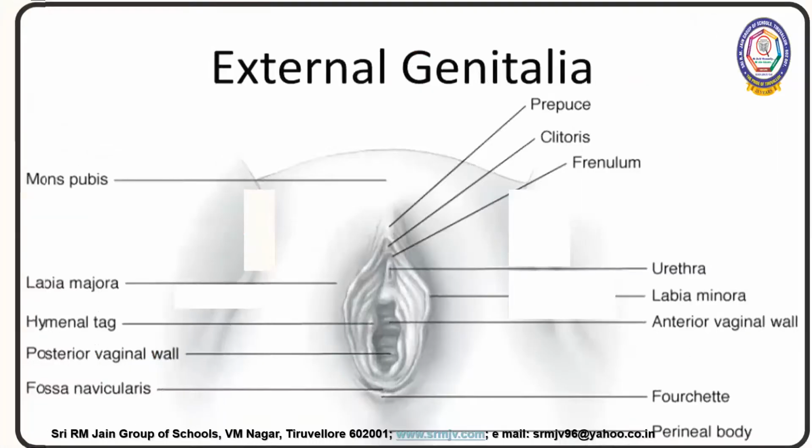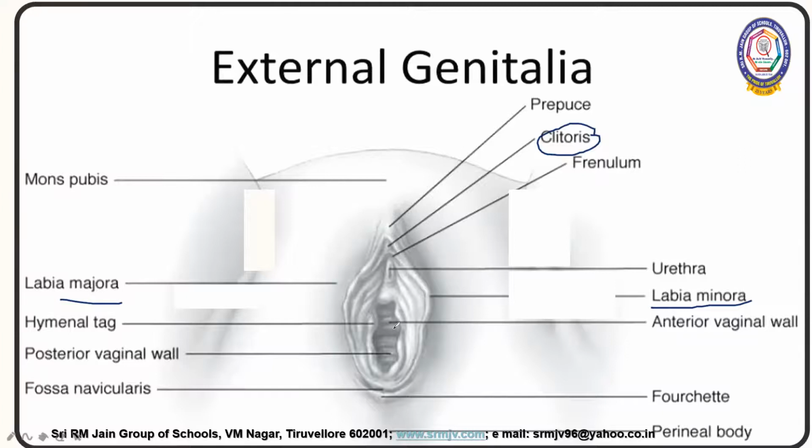This is the mons pubis, and this is the outer lip, which we call the labia majora, and the inner lips are called the labia minora. Anteriorly, the labia minora join to form an erectile organ called the clitoris. The labia majora surround our vaginal opening, and the labia minora join posteriorly to form the structure called the fourchette, which has various sebaceous glands.